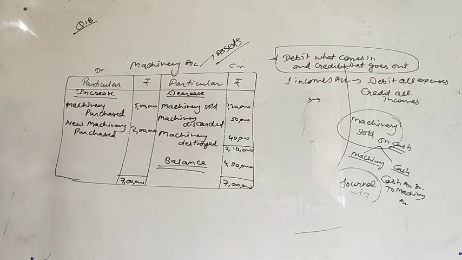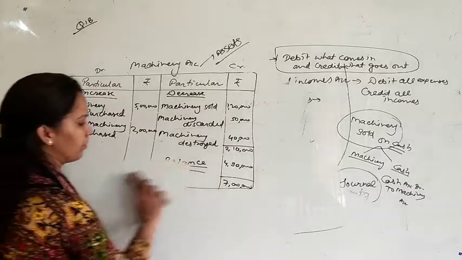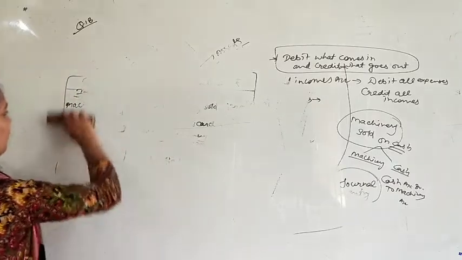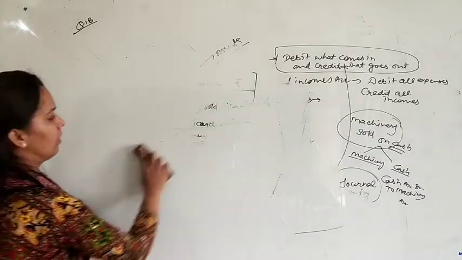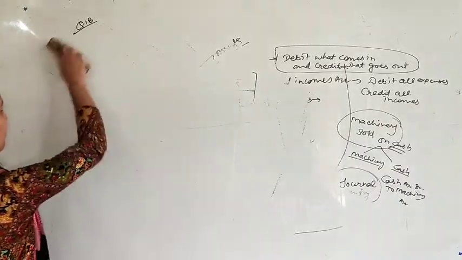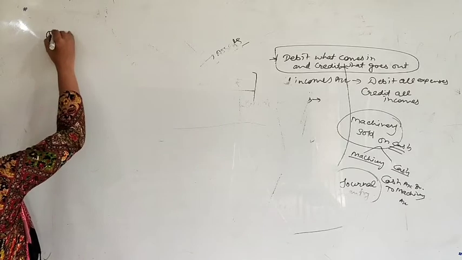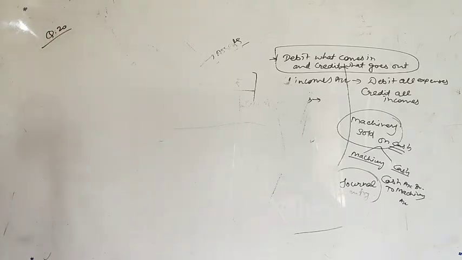Question number 20. Question 19 you will do yourself. See question number 19, it is just similar to 18th, so you will do it as your homework. Question number 20. What is there in this?